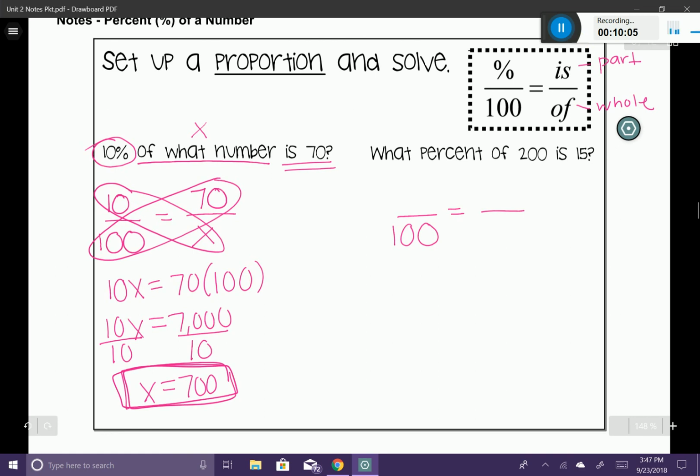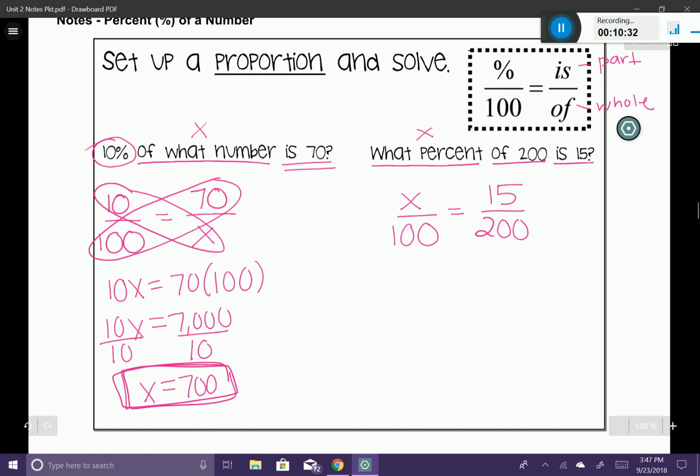Well, you see here that it says what percent. We don't know what percent, so that's going to represent our x. So I'm going to go ahead and put an x in my percent location. Now I'm going to go ahead and fill in the other blanks. Of 200, that's going to be our whole. So of 200 represents the whole, which is going to be here. And then is 15 is going to represent our part, which I'm going to place in this location.